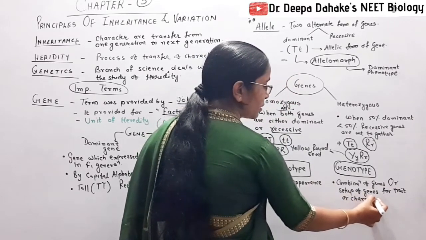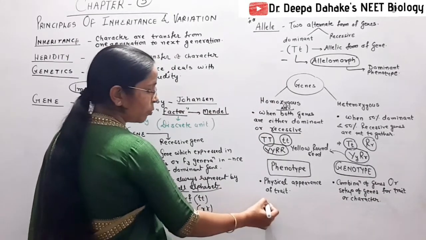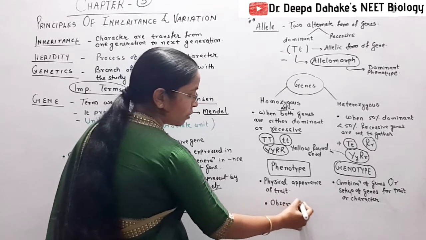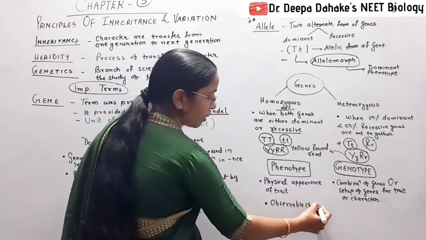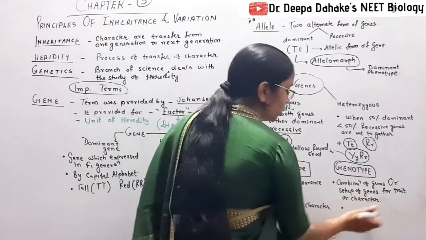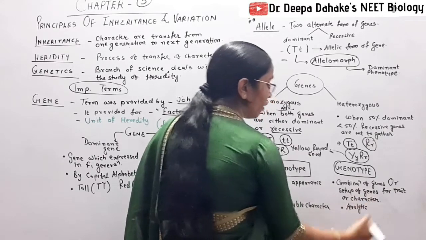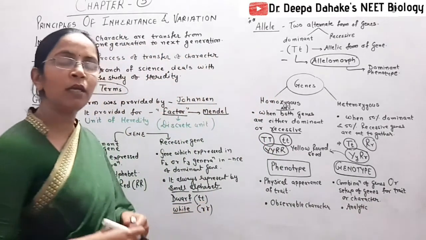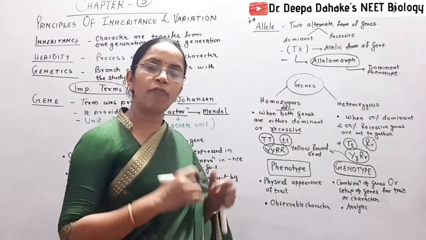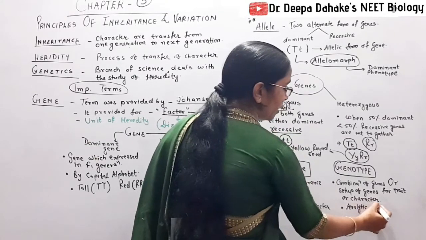Clear? Phenotype is an observable character, and genotype is an analytical character, that is, we have to make an analysis of DNA for the study of genotype. So this is an analytic character.